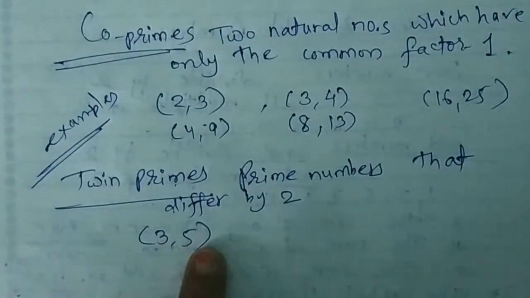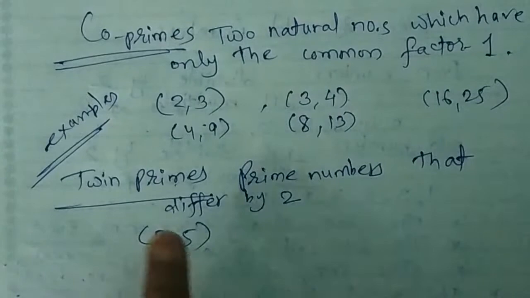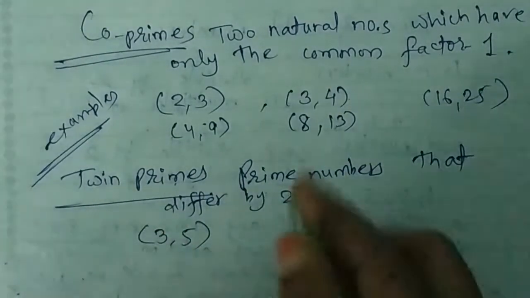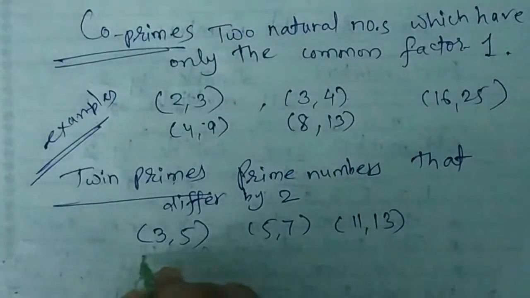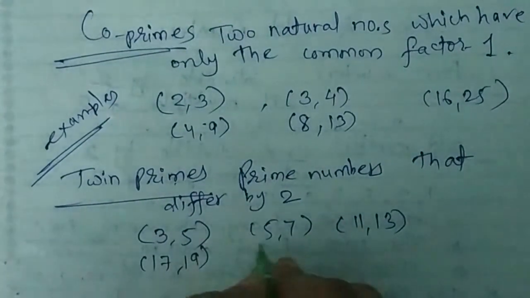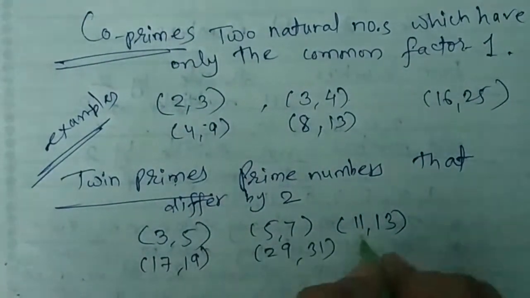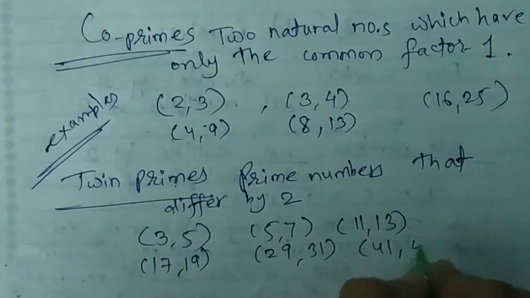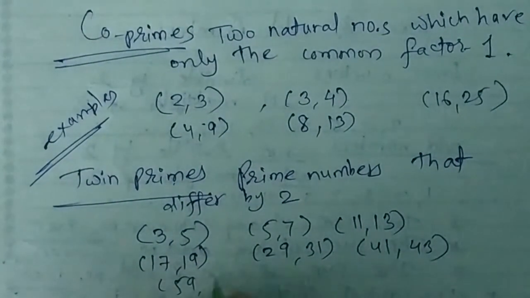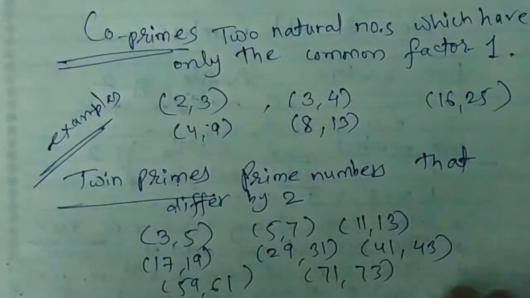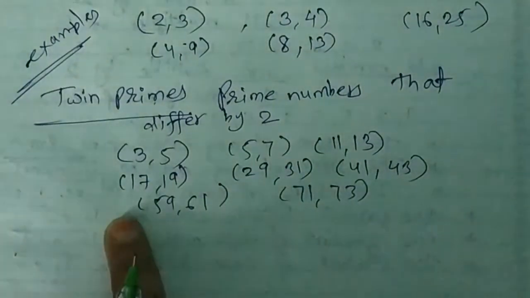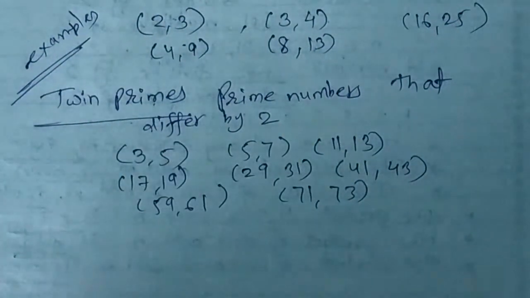You can say these 3 and 5 both are prime numbers and they have a difference of 2. Again you have 5, 7. Again you have 11, 13. You have 17, 19. You have 29, 31. 41, 43. Again you have 59, 61. 71, 73. These are prime numbers which differ by 2 and that's why they are called twin prime numbers.